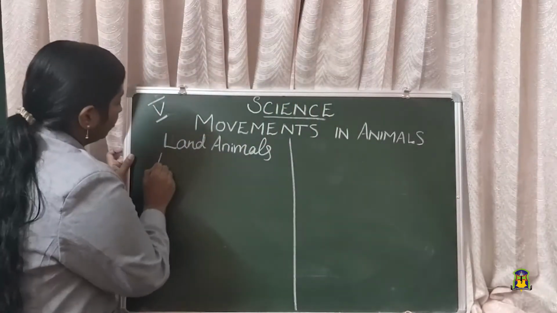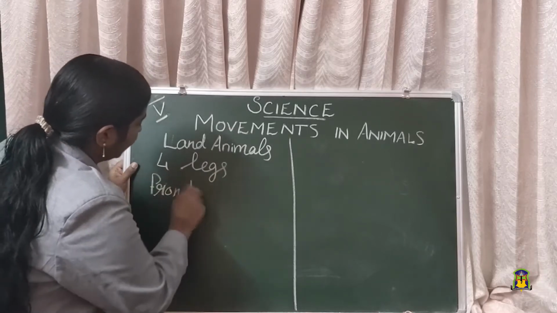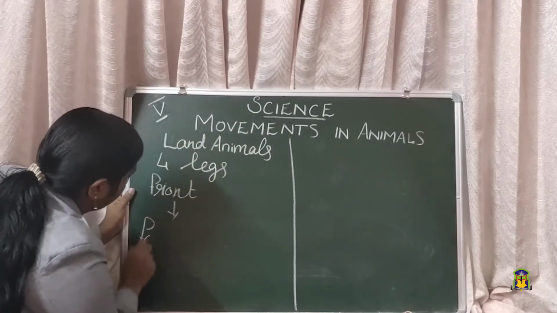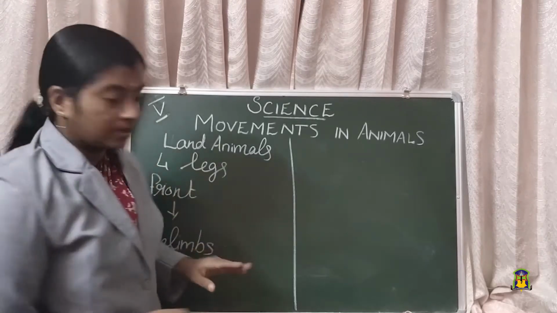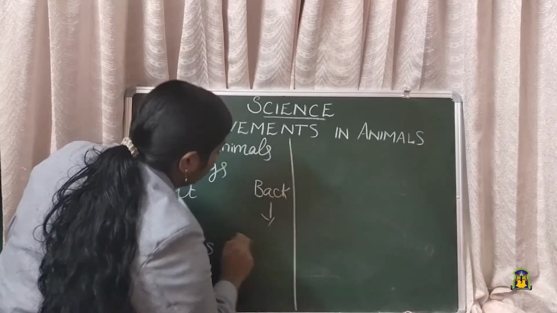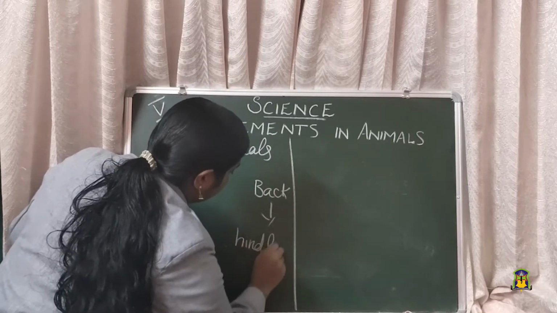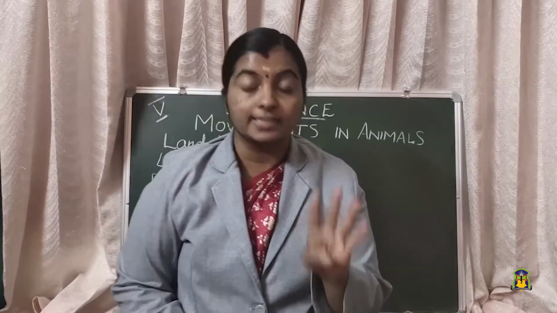And how many legs do these animals have? They have 4 legs. The front legs are called forelimbs and the back legs are called hind limbs. So the animals have 4 legs. The front legs are called forelimbs and the back legs are called hind limbs.